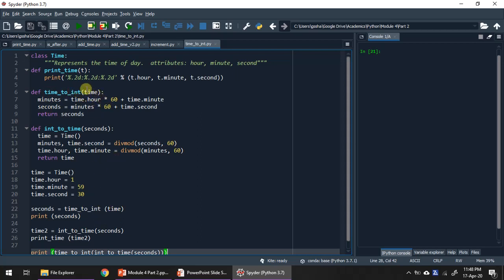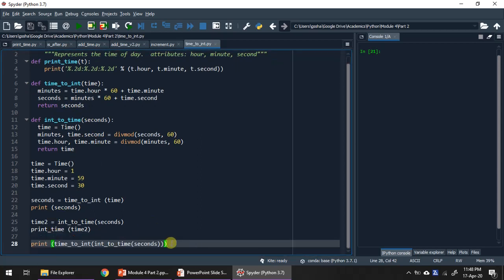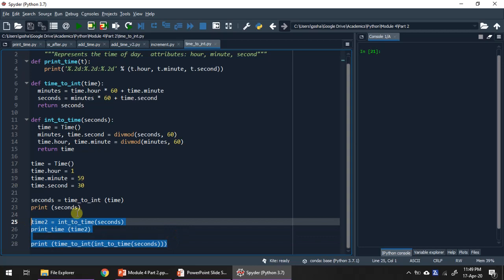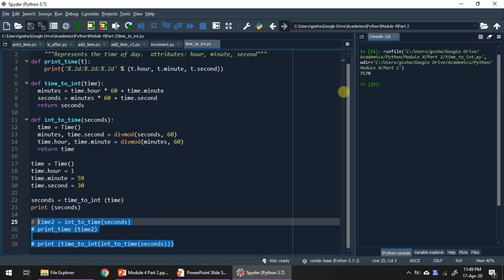This function is going to convert everything into seconds, and it returns the output. First we shall see what the output of this is. Let me comment this part, save the code, and I will execute this.